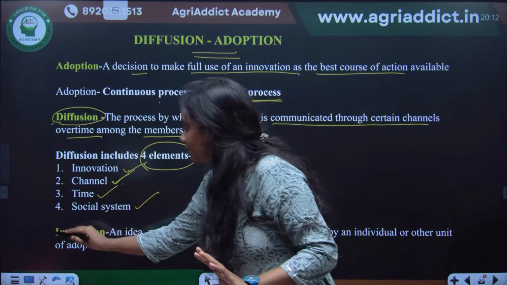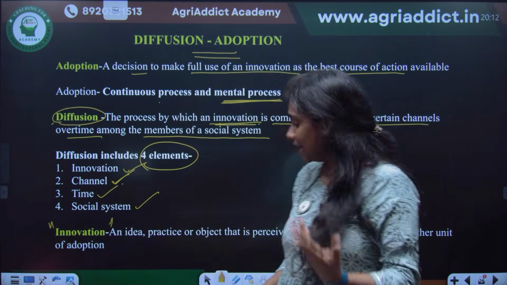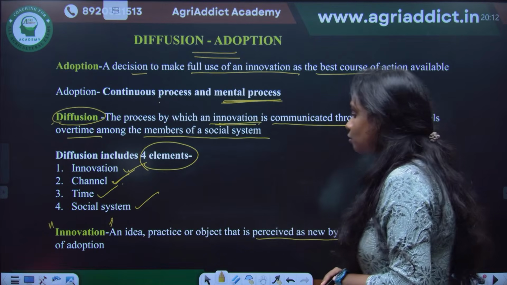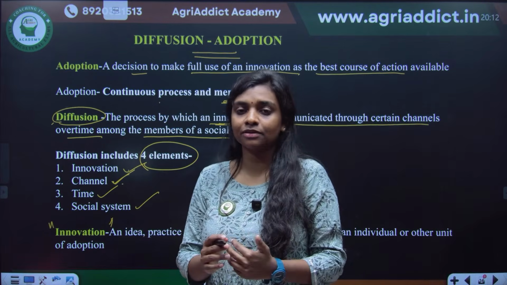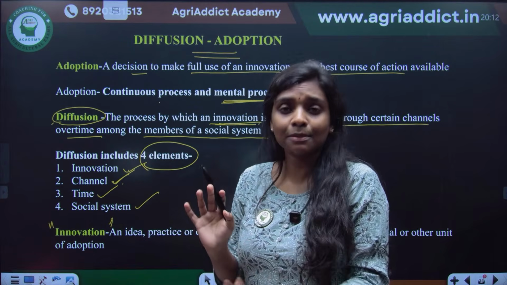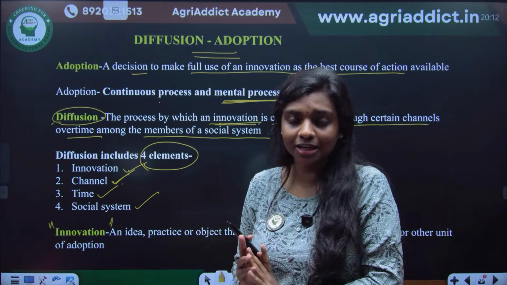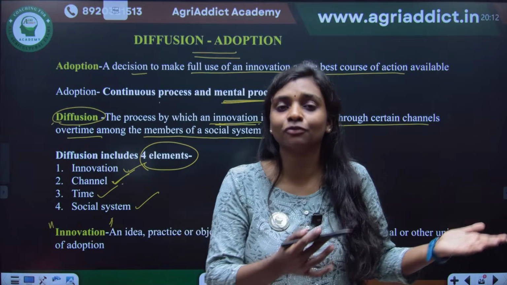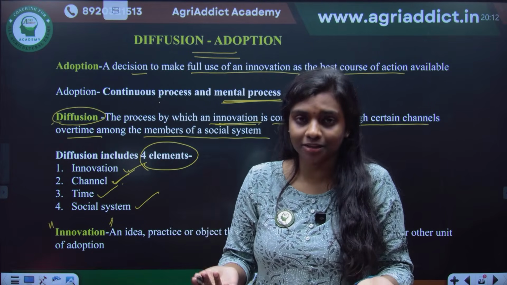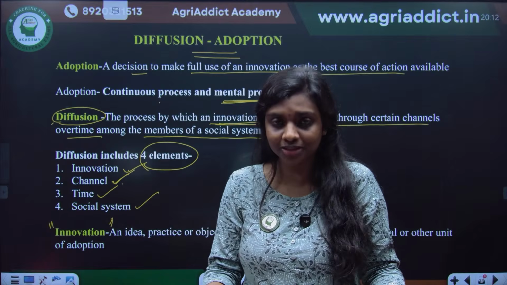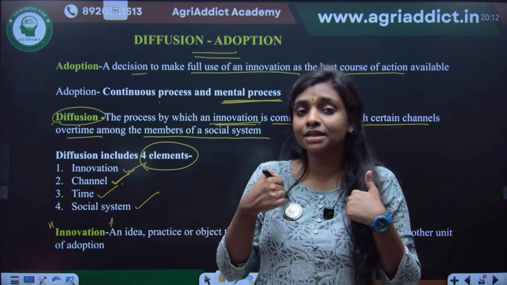So what do you mean by innovation? Innovation is any idea, practice, or object that is perceived as new by an individual or other unit of adoption. Say, for example, if I am saying that after Instagram, Snapchat came. I think I got to know about Snapchat last year or just before that only. So for me, it is an innovation. But for you, if you have been using it for a very long time, it is not an innovation. So it completely depends upon the person who is using it.